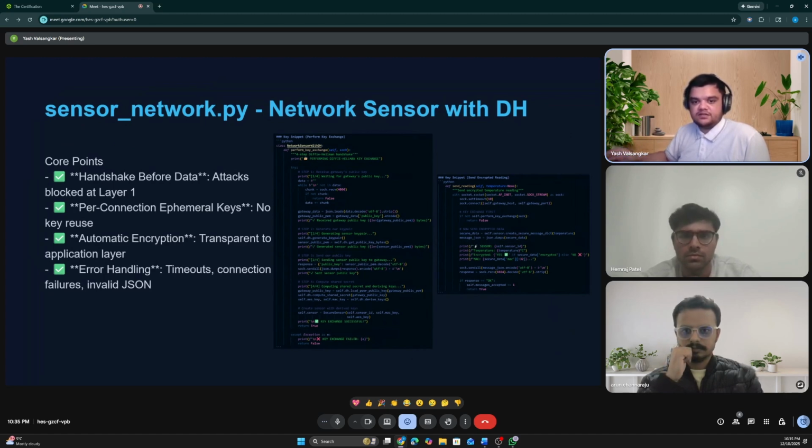Automatic encryption. The encryption is transparent. The application layer just calls send secure message with the payload. The encryption and MAC happen internally. This is important for usability and preventing mistakes. Error handling is done if the gateway doesn't respond. Timeouts, connection failures, invalid JSON parsing, all handled gracefully without exposing cryptographic detail.